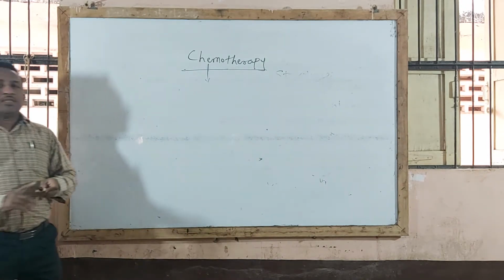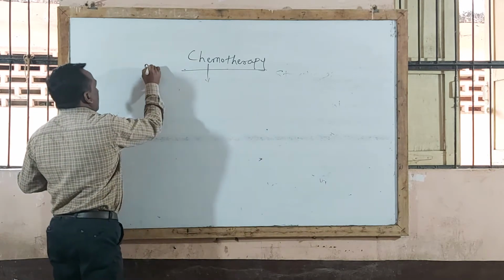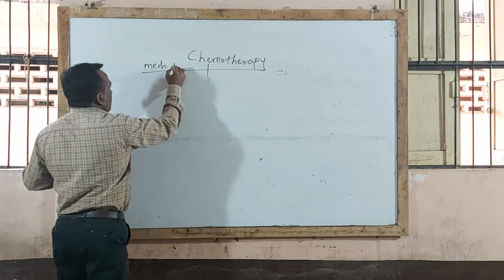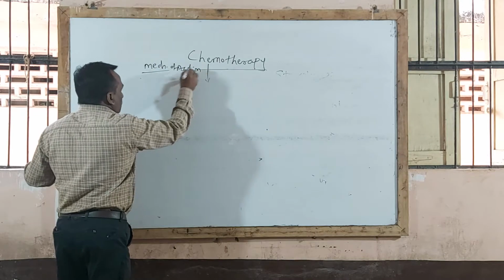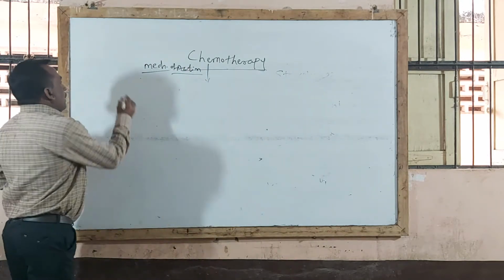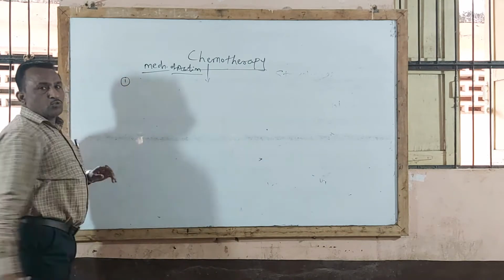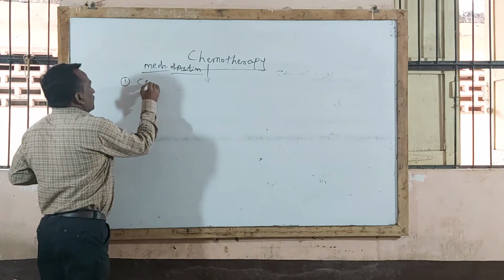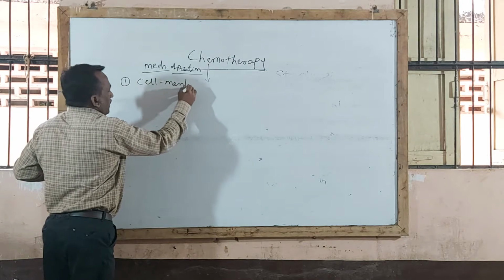Whatever chemotherapeutic agents are used, these agents are classified according to mechanism of action. That is how these agents produce either bacteriostatic or bactericidal action. So according to mechanism of action, the first type is those agents affecting the cell membrane development, those